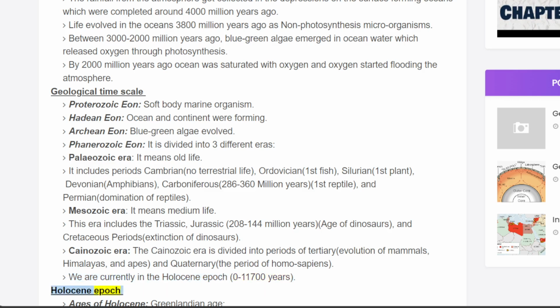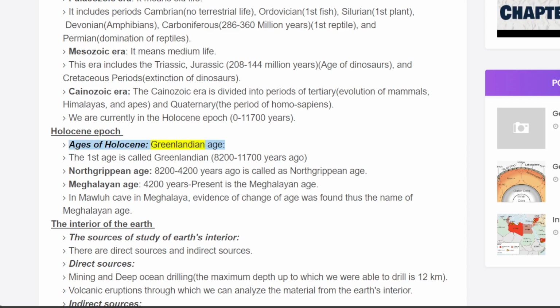Holocene epoch. Ages of Holocene, Greenlandian age. The first age is called Greenlandian, 8,200 to 11,700 years ago. Northgrippian age, 8,200 to 4,200 years ago. Megalayan age, 4,200 years to present. In Mawmluh cave in Meghalaya, evidence of change of age was found, thus the name Megalayan age.